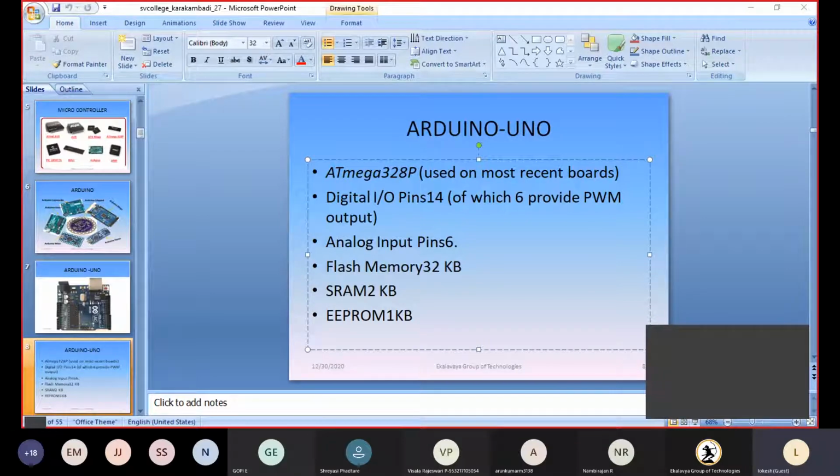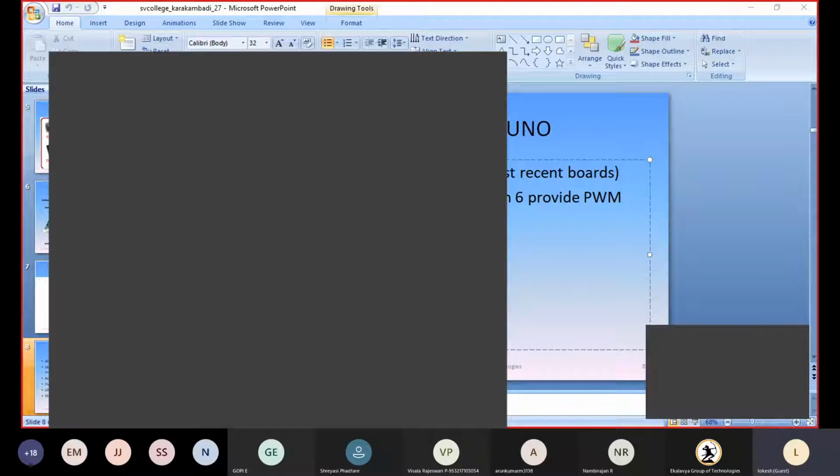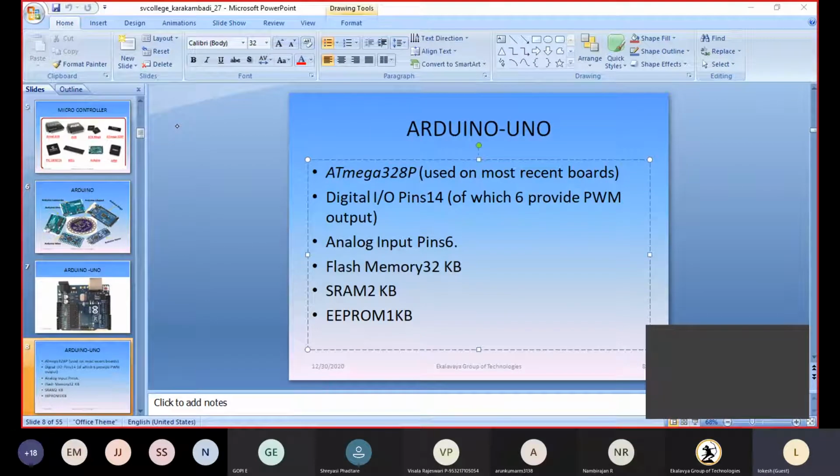Let me take a moment to open my whiteboard. Today we will check whether this whiteboard is working or not. If it is working, I will explain clearly. It is working fine today, which is very good. So I will take a new one. This is the Atmel 328P microcontroller. Upon the microcontroller, this total thing is called an Arduino Uno.